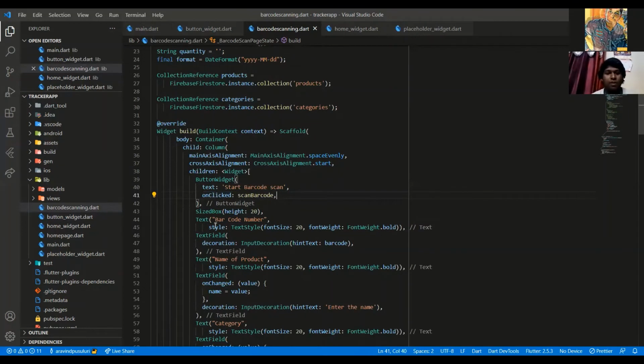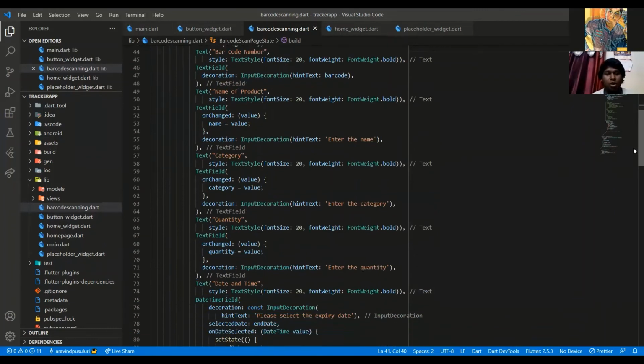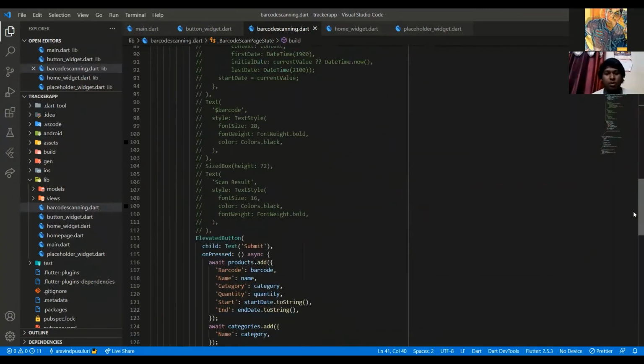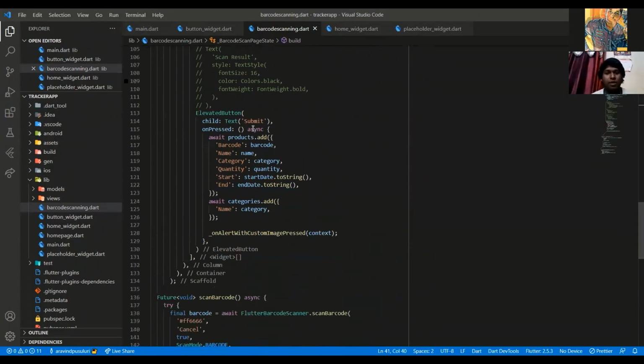Further, we take the other details as input, like the name of the product and other information like category, quantity, and date and time, which should indicate the expiration of the product. And the elevated button here, when you press the submit button, adds the data to the database that we have.